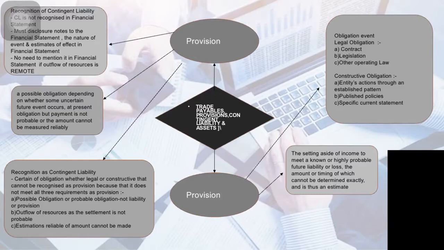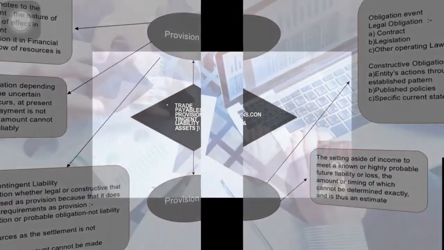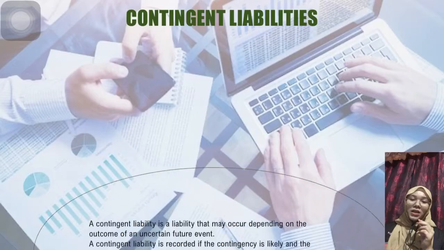The outflow of resources for settlement is not probable. A reliable estimate of the amount cannot be made. Obligation, even legal obligation, arises from contract, legislation or other operation of law. Constructive obligation arises from an entity's actions through an established pattern, published policies or a specific current statement. The setting aside of income.